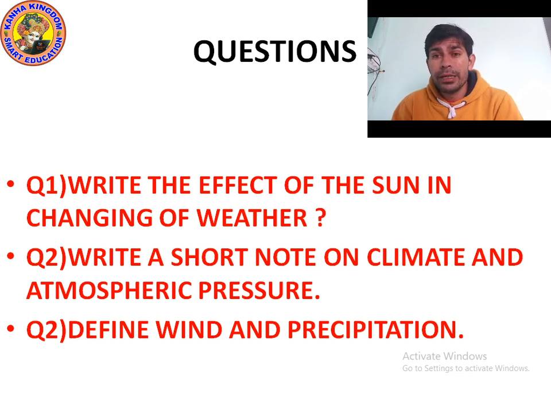And what do you mean by precipitation? Precipitation is any kind of product of condensation. After condensation, a product is formed during the water cycle. The product may be rain, hail, drizzle, sleet, anything. So precipitation is any product of the condensation of atmospheric water vapor that falls under gravity. The main forms of precipitation include dew, mist, sleet, drizzle, fog, rain, and many more. Okay, I hope that you understood.